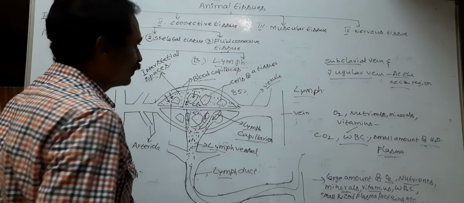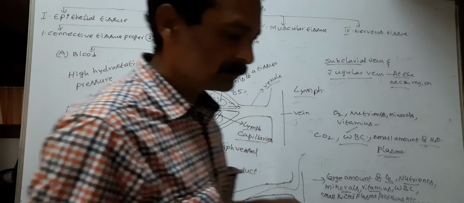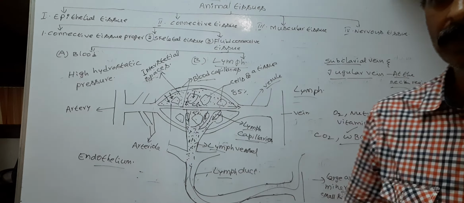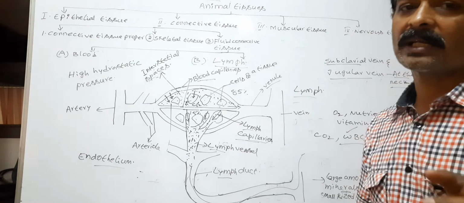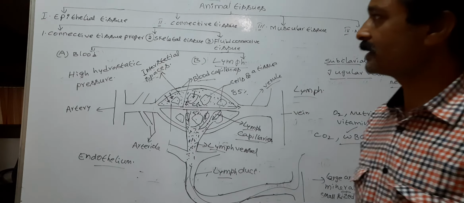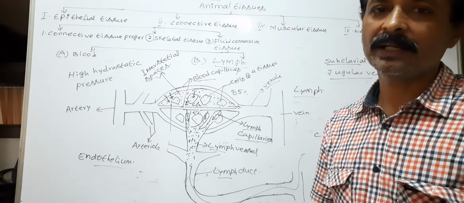So this is lymph. The human or animal body possesses two types of circulatory systems: blood circulatory system and lymph circulatory system.